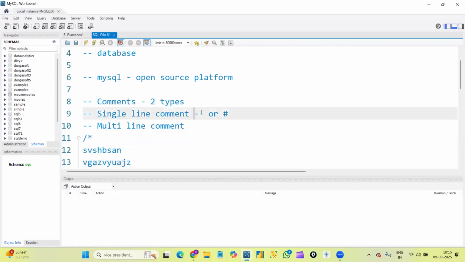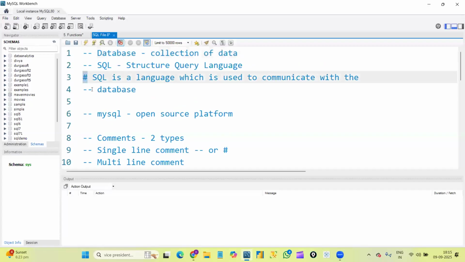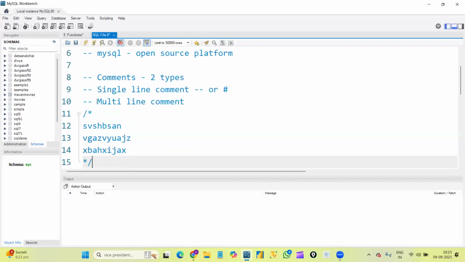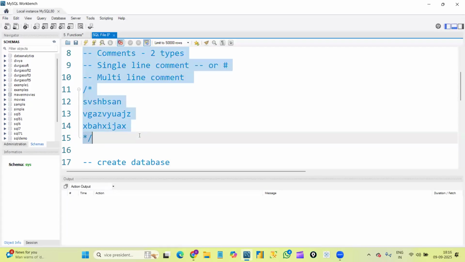So for a single line comment we can use either this symbol, or else hash. You can see here, I used hash for one line, and this symbol for another line. Likewise, we have multi-line comments also. Suppose we want to write a paragraph, not a single line, inside a comment, then we use a multi-line comment. This is the start of the comment and this is the end of the comment: hash star, star hash. In between, we can write whatever we want. This is about the comments.